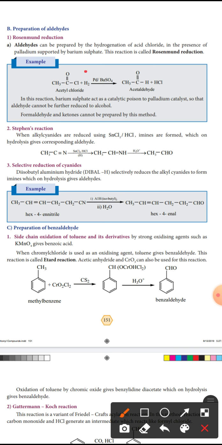Two hydrogen is there. Okay, one hydrogen combines with the chlorine to form hydrochloric acid. Only one hydrogen combines with the Cl. Okay, HCl. In that place hydrogen will join. So that compound name is acetaldehyde, CH3CHO. That reaction is called Rosenmund reduction. So the next name reaction is Stephen's reaction.